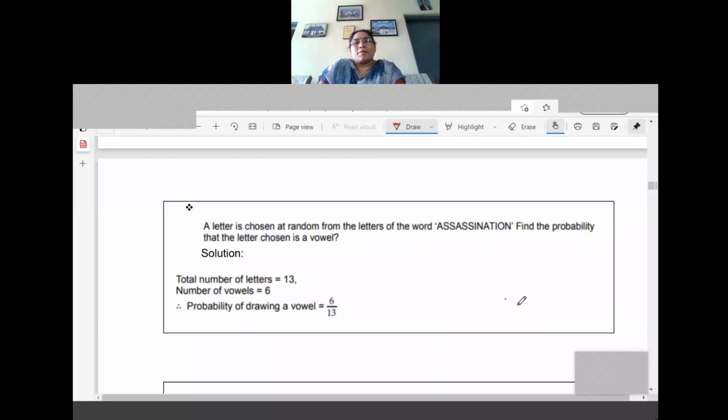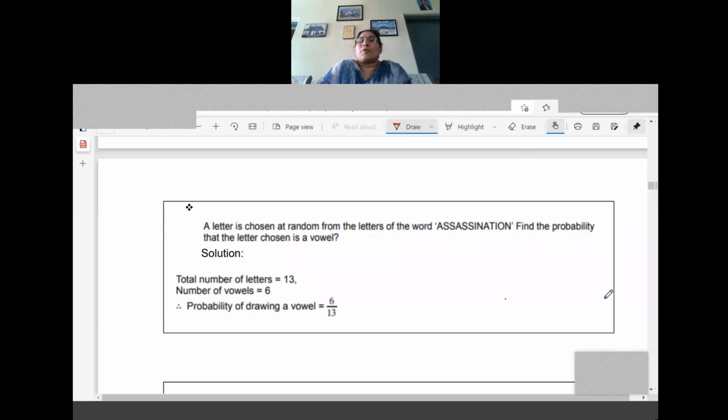Probability only, same chapter we are continuing. And the next problem we are going to start now. What is that? A letter is chosen at random from the letters of the word "assassination". Find the probability that the letter chosen is a vowel.